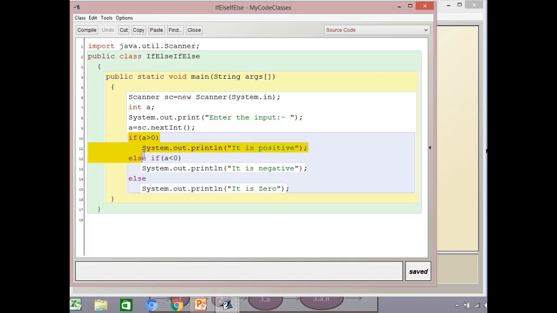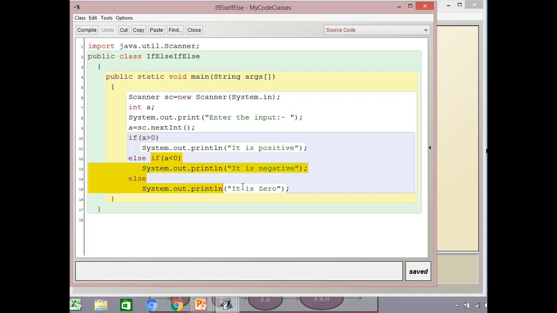So what is happening when we are writing it? We are writing it up to this. If you notice, if this satisfies, this needs to be executed, and if this does not satisfy, it goes to else. Now after going to else, what does it mean? It means if once again. Now this is another block. Now here, if this satisfies, then the immediate next line is going to get executed, and if this does not satisfy, then in that case it has to execute the final else. So in this way we can have as many nestings as we require.